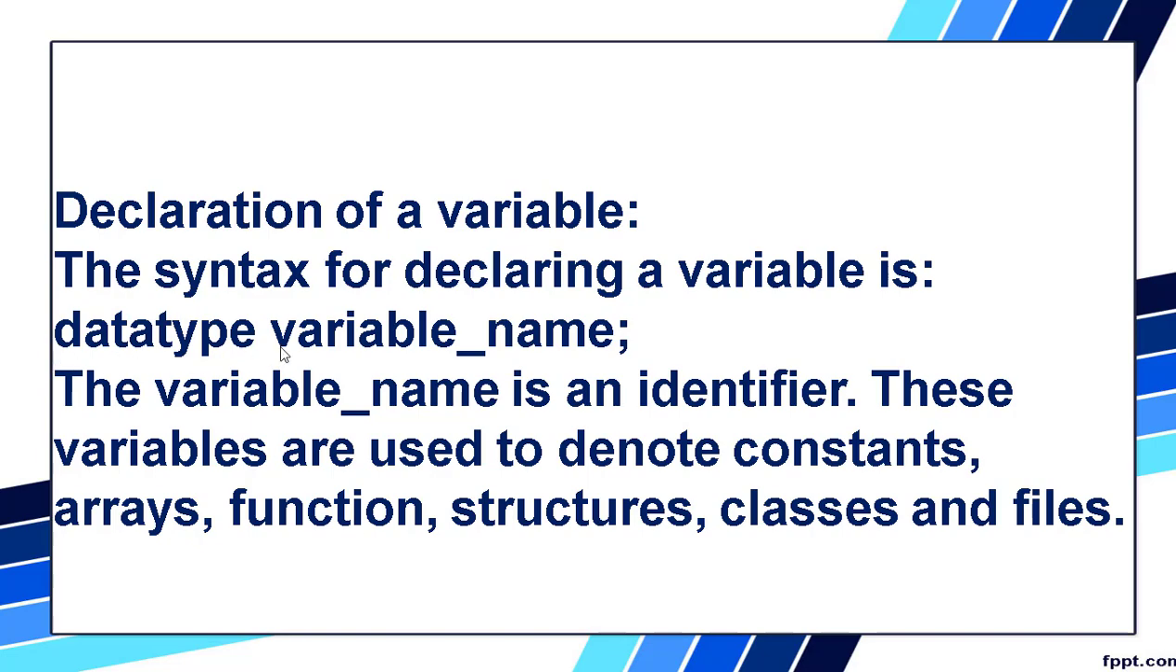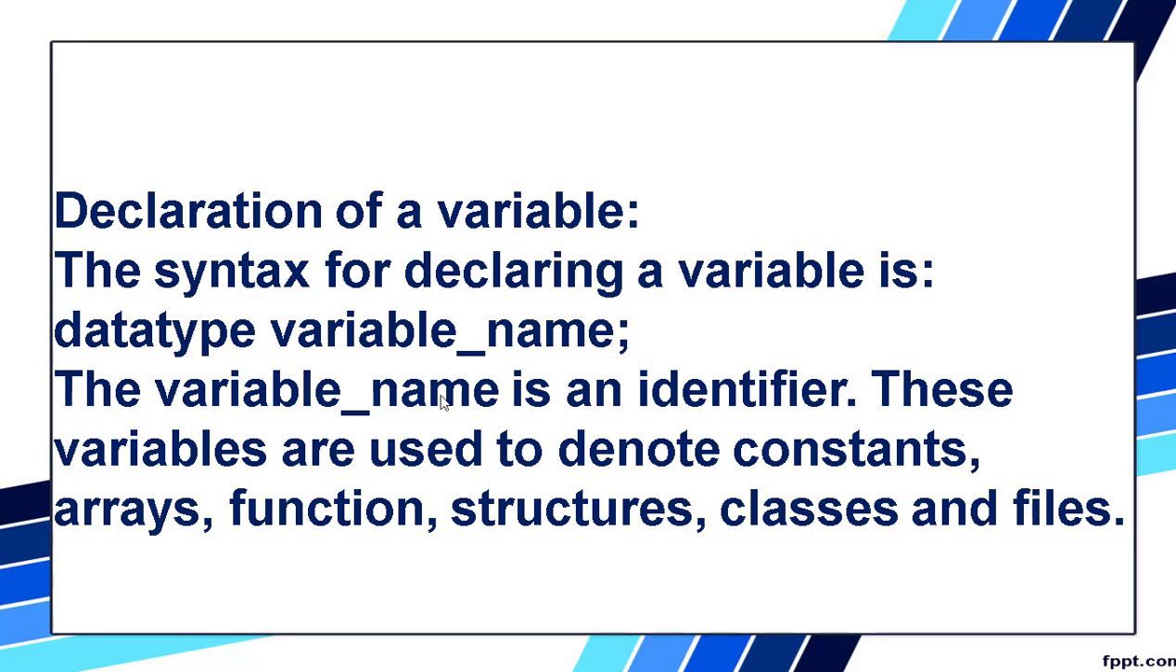In order to declare a variable, we have to write the data type and then the variable name. So in order to use this variable in the program, you have to declare that variable using the data type. So which type it belongs, this variable belongs to which type of data. So you have to mention here.